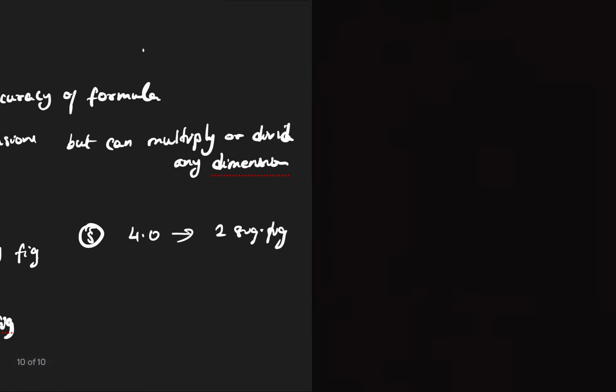Now these rules might be confusing to you. So the best way to do any question is, suppose I have 4030 and I want to show that all these four numbers are significant. So how will I show? Actually this has only three significant figures if I write it like this. But how do I show that I am exactly sure about this last zero? So what I do, I write it as 4.030 into 10 to the power 3.